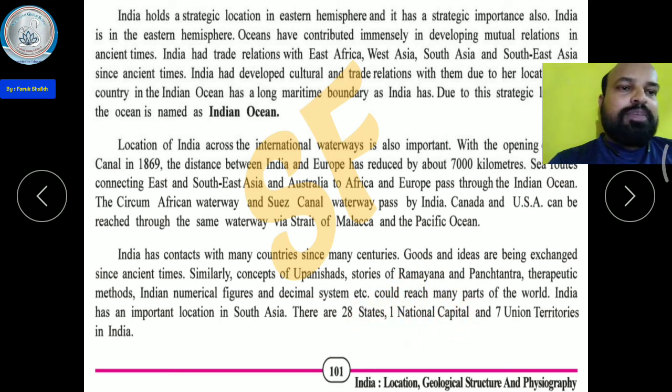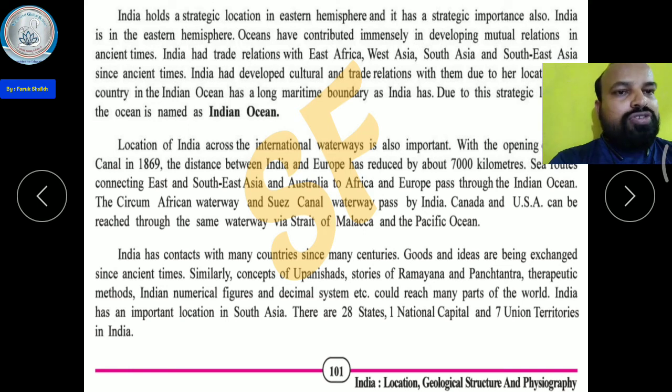The national capital is Delhi. Now two union territories are new: when Ladakh was separated from Jammu and Kashmir. The 7 union territories are Jammu and Kashmir, Ladakh, Pondicherry, Delhi, Andaman and Nicobar, Lakshadweep.